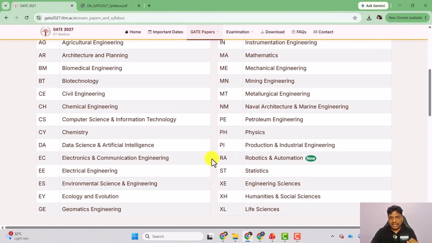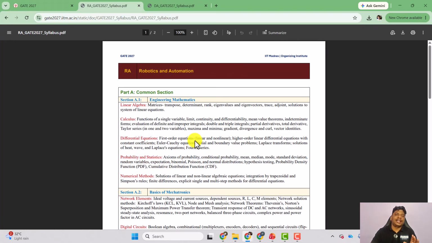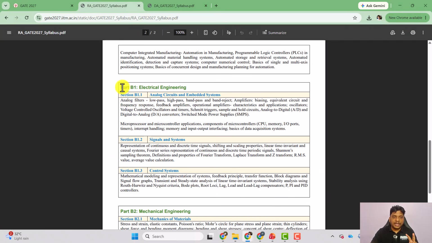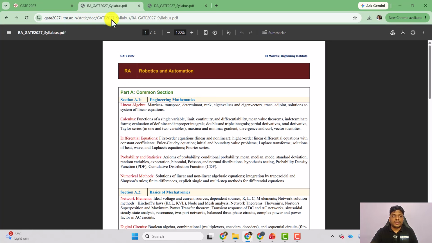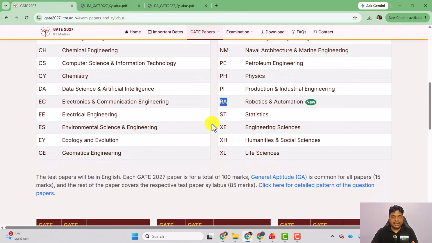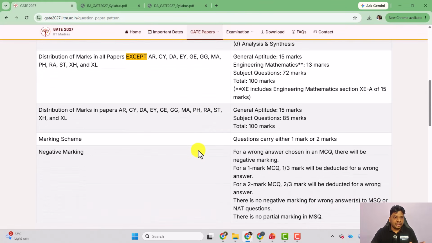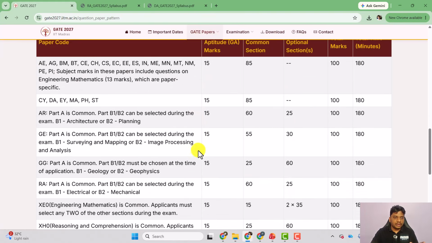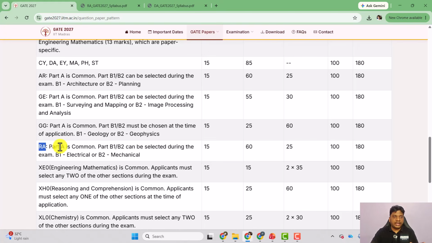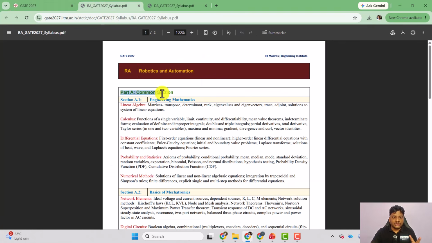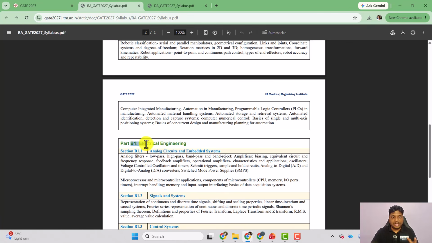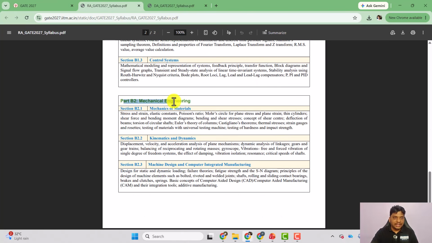Now you can see here the new paper code RA, robotics and automation. If you click on this, you can see a syllabus here. There are two things, part A, the common section, then we have part B1 and part B2. Before going to the syllabus, first we'll discuss the exam pattern, then you will be much clearer about part A and part B. If you scroll down, you can see there are two things, part A, the common section, then part B1 electrical engineering and part B2 mechanical engineering.